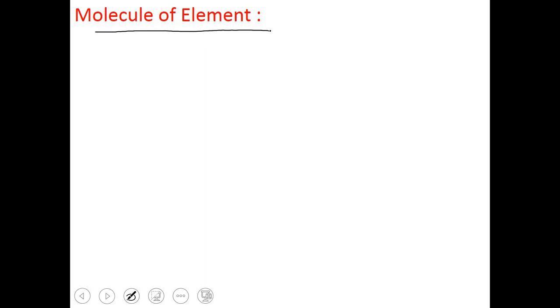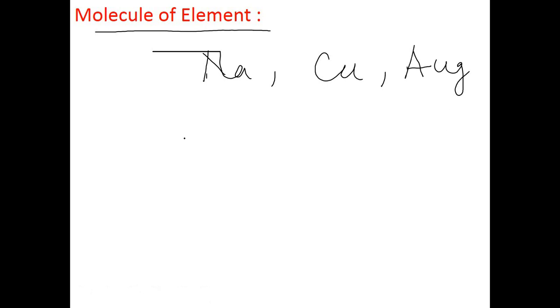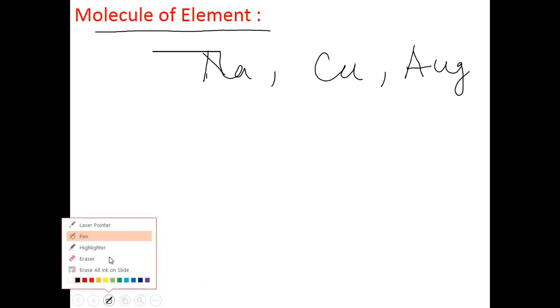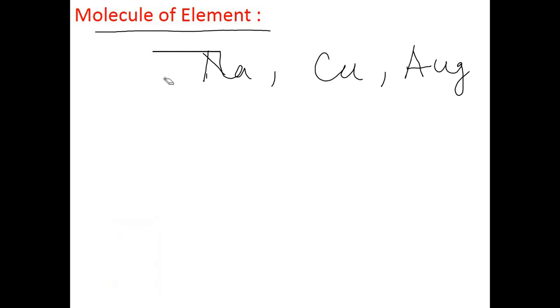As I was discussing here, a pure substance consists of only one type of particles. And these particles can exist either as an atom, as in the case of sodium, copper, gold, etc. In all these examples, the constituent particles can exist as a single atom.